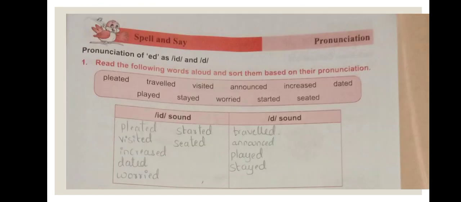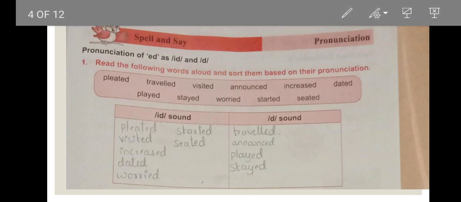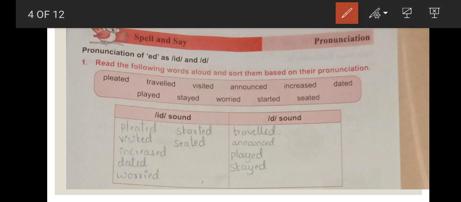Next we have spell and say. So what is that spell and say? Here we have the spellings ED, ID and D. See here the pronunciation of ED. When we write it as ED, do we pronounce it as ID or D?